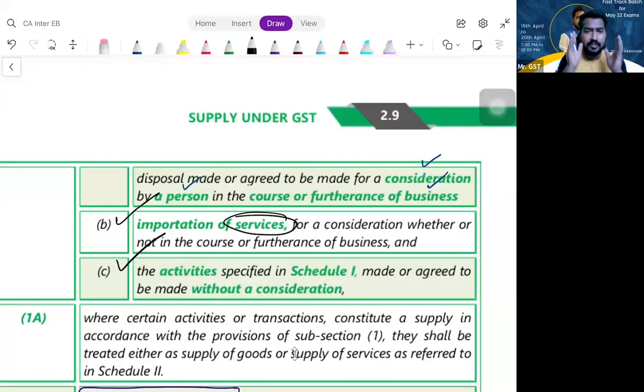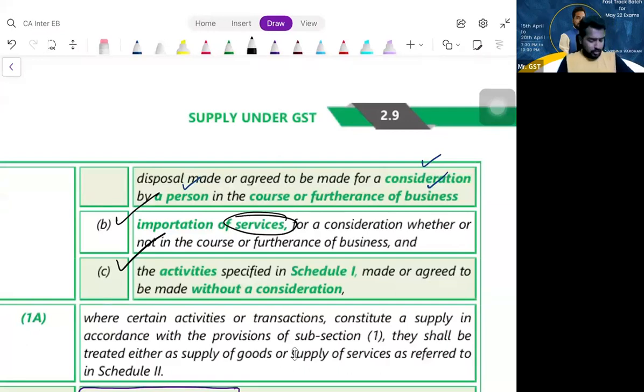Here we are understanding whether the transaction is supply or not. When you are reading the questions, especially in MCQs, you should be careful with what the question is. Did they ask you whether it is a supply or not, or did they ask you whether it is taxable or not? Is that clear? Please be clear with the question and be careful on it, right?